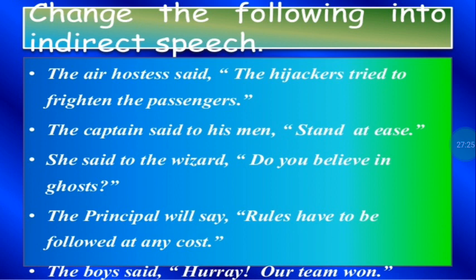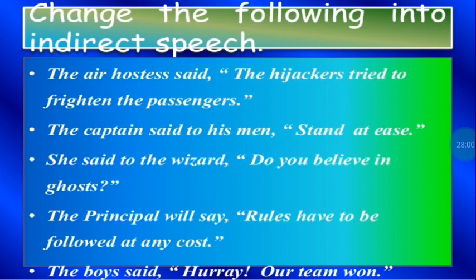When the reporting verb is in the past tense, then the reported speech, whatever is in inverted commas, from simple present it becomes simple past, present continuous changes to past continuous, present perfect changes to past perfect, but if it is simple past, it becomes past perfect. So these are the changes that you have to make, and all the adverbs indicating nearness will change to adverbs indicating distance. This will become that, these will become those. Today will become that day. So all these changes will take place.